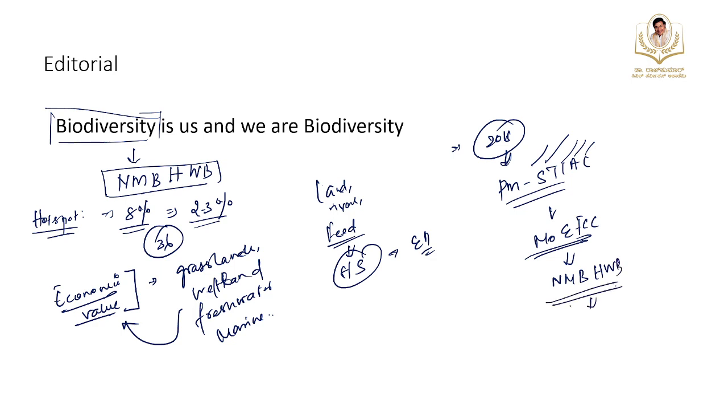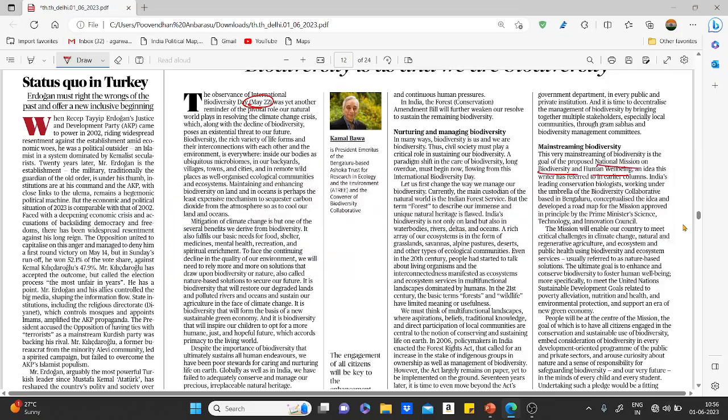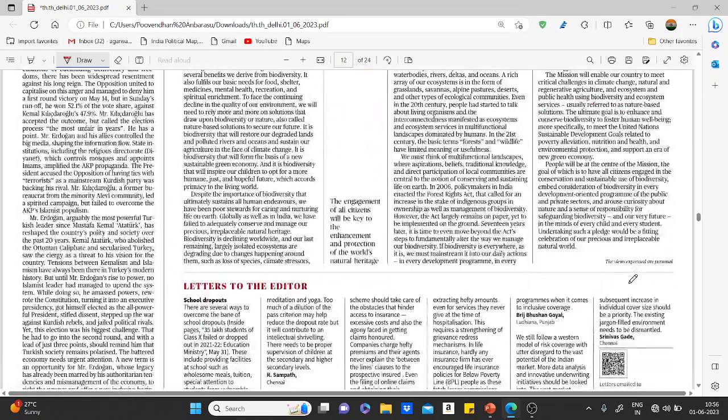So the purpose is simple: to put in a national effort that aims to transform biodiversity science by linking it to people's economic prosperity. That is the major intention. The mission will also help create a cadre of biodiversity science professionals to sustain and secure Indian biodiversity as well. Right? So go through this article with this added information as well.